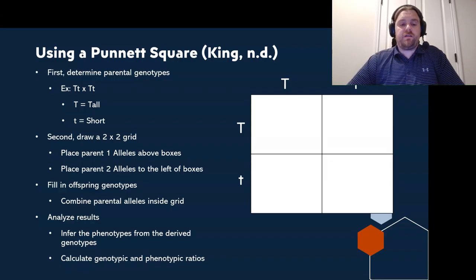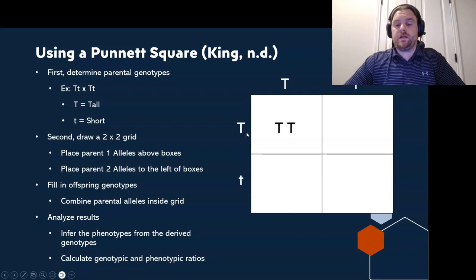Now, the third thing you want to do is to fill in offspring genotypes by combining the parental alleles inside the grid, where you would bring your big T's down and across, and your little t's down and across. Okay, so I like to put my big or uppercase T's first whenever I'm doing these letters, but it doesn't really matter as long as you understand what heterozygous and homozygous means. So the first square would have two uppercase T's. The right-hand upper square would have uppercase, lowercase, and then we have lowercase, lowercase.